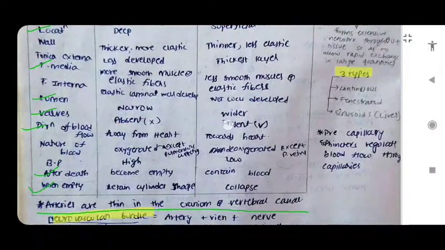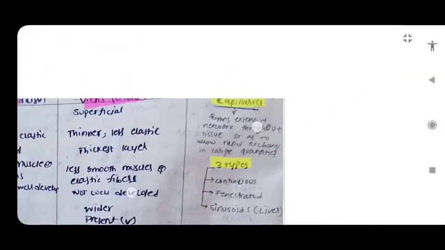Valves are absent in the arteries and are present in the veins, and arteries become empty after death, and veins contain blood even after death. And arteries retain cylinder shape even when they are empty, while veins will collapse if they become empty.